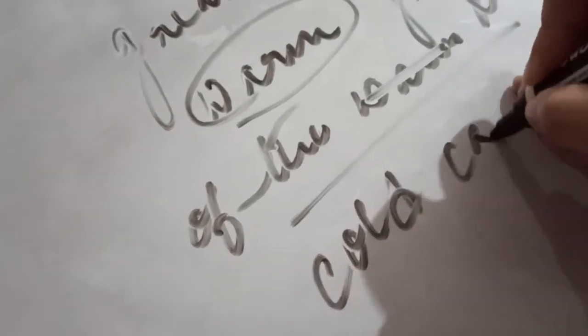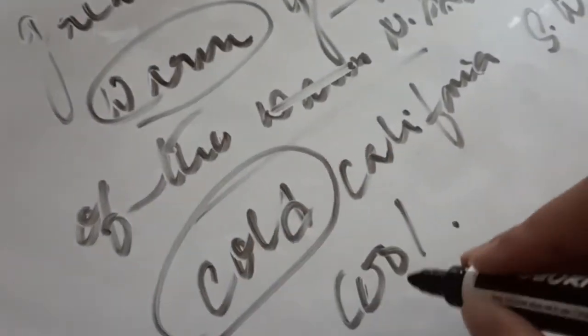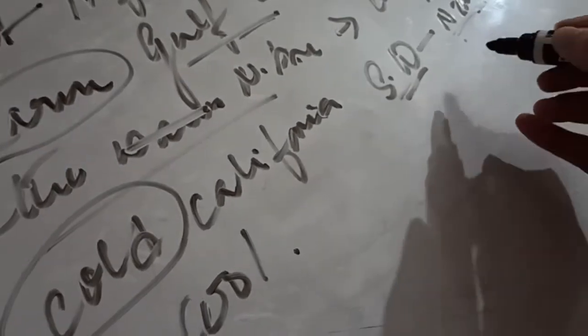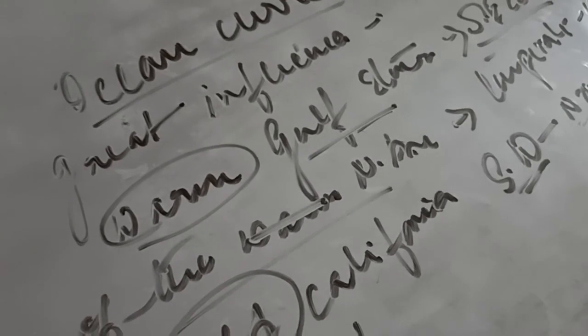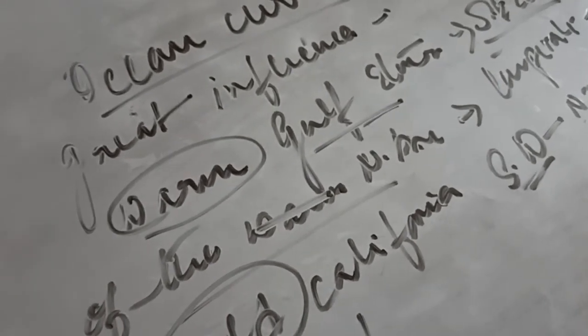There is another current named the Cold California Current, which flows along the southwestern coast of North America and keeps the coastal region cool. Why? Because this ocean current is cold in nature, so it keeps the weather condition of the southwestern coast of North America cool. Okay, so this is all about the influence of the ocean currents and the controlling factors of the climate of North America.